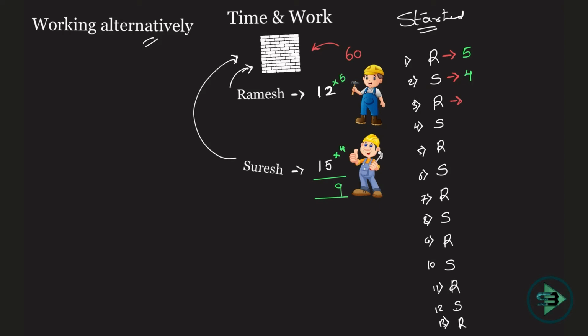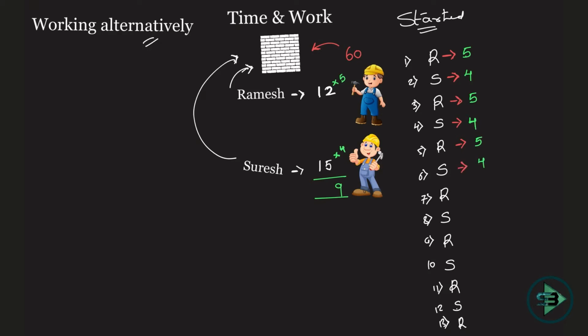This is how it will go on. So what is actually happening? On the third day, again 5 bricks will be put in by whom? Ramesh. Then on the fourth day, 4 bricks will be put in by whom? Suresh. Then on the fifth day, what will happen? Again 5 bricks will be put in by Ramesh, and 4 bricks by Suresh, and so on. It will keep on happening.